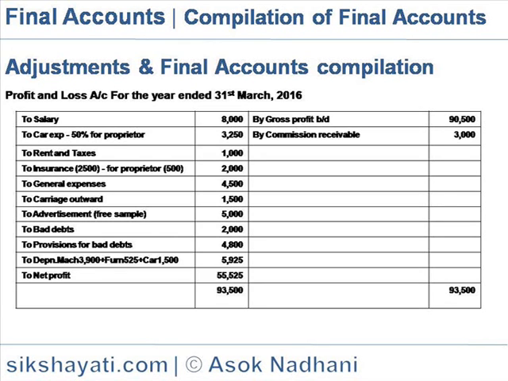Bad debts 2,000, provision for bad debts 4,800, depreciation on machinery 3,900, furniture 525, and car 1,500. Of the depreciation on car, 50% is charged to the business and 50% is charged to personal expenses. So the net profit is 55,525, which is carried to balance sheet to the capital account of the proprietor.